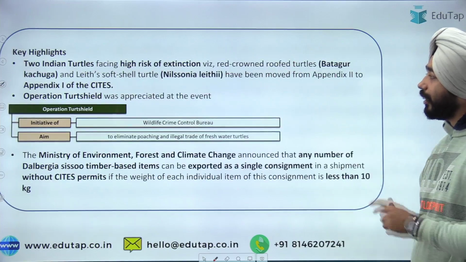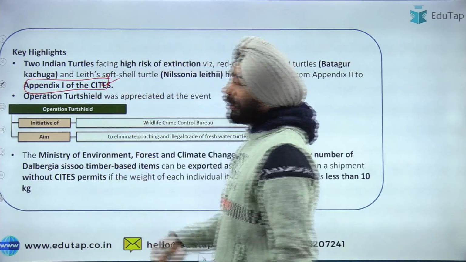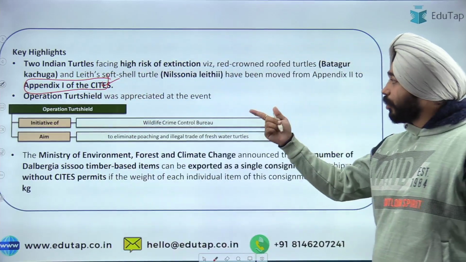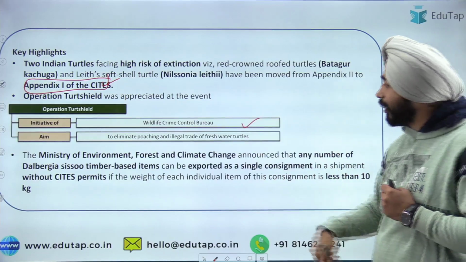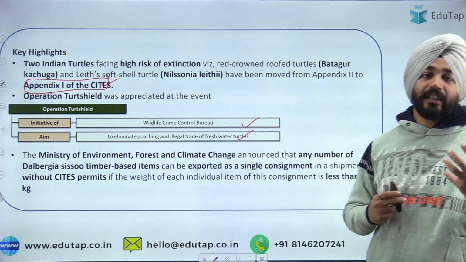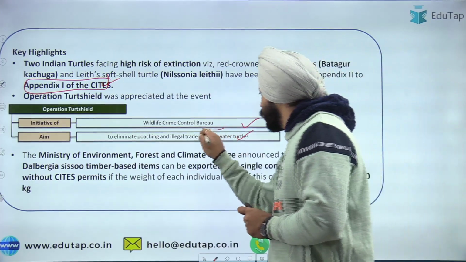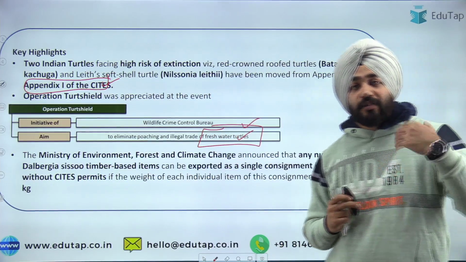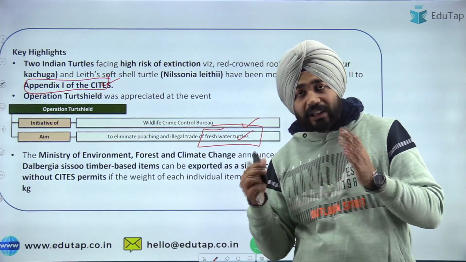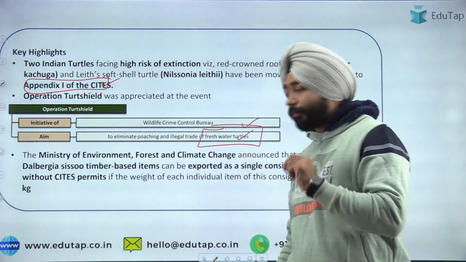So when I talk about what I was discussing with you, under CITES this thing has taken place. Operation Turtle Shield, I discussed with you, is an initiative of the Wildlife Crime Control Bureau of India, and the purpose here is to eliminate the poaching and illegal trade of freshwater turtles. So remember this point also, that they are talking about freshwater turtles and others. So you have to protect freshwater turtles. That is the purpose of this Operation Turtle Shield.